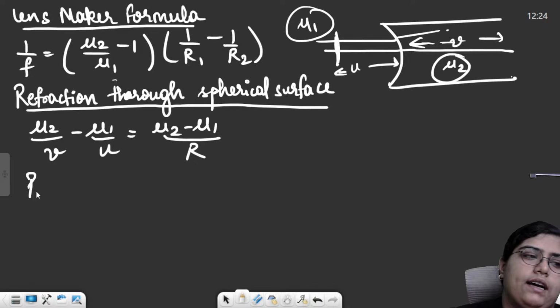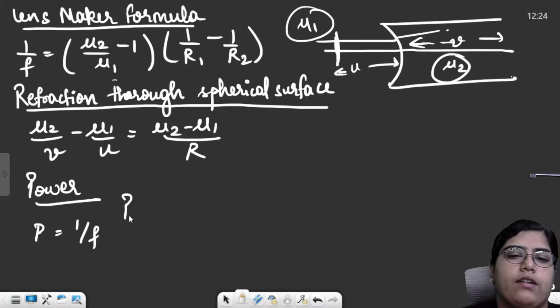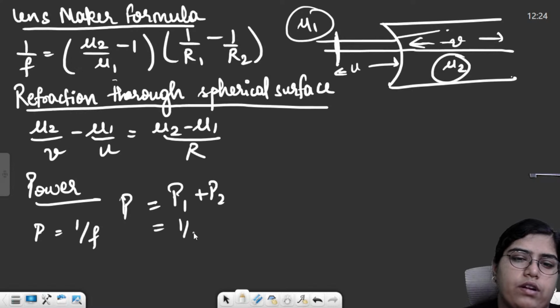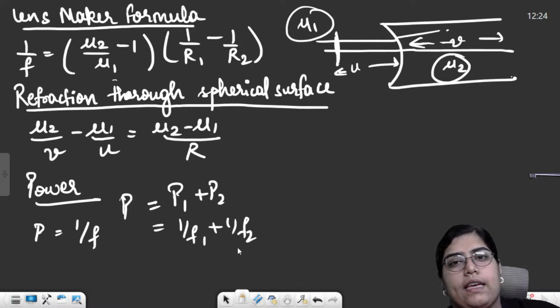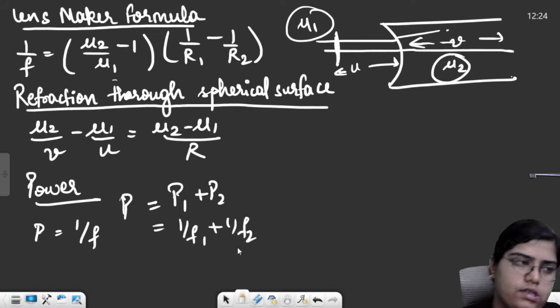Then the last thing was power of lens. Power of lens is basically 1 upon focal length, and power of a combination of lenses is simply the addition of powers of individual lenses, or 1 upon f1 plus 1 upon f2. Just remember, we can never ever add the focal lengths directly. Only powers are additive in nature, right?